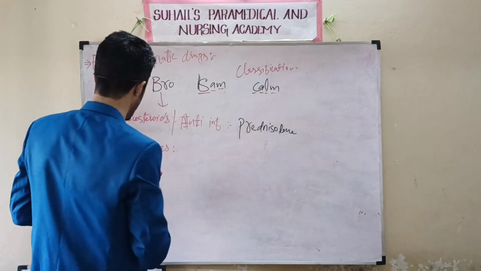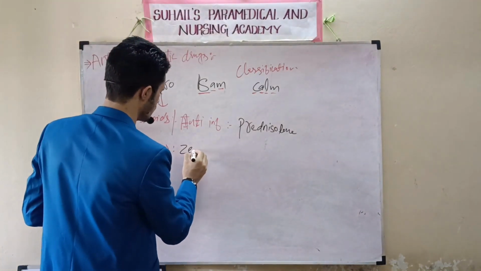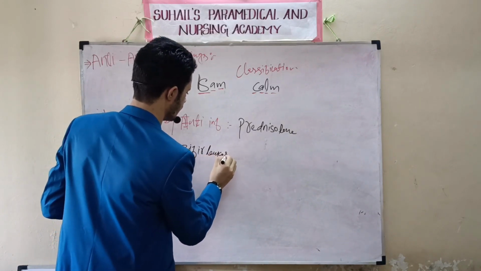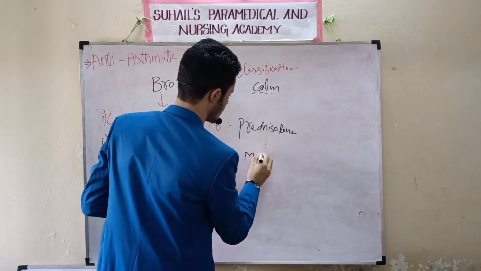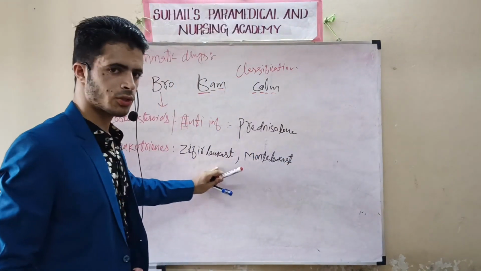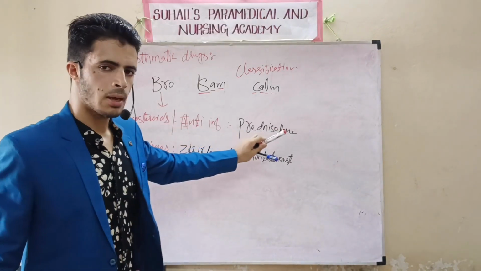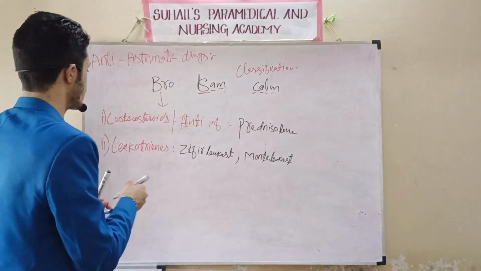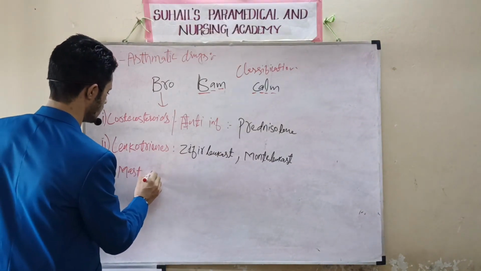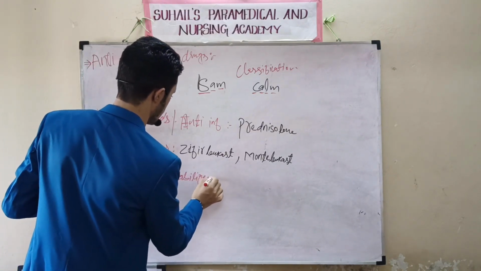The leukotrienes consist of two drugs. One is called zafirlukast, another is montelukast. So zafirlukast and montelukast are the two drugs that come under leukotrienes. I told that in corticosteroids there is prednisolone, and one more classification is mast cell stabilizer.